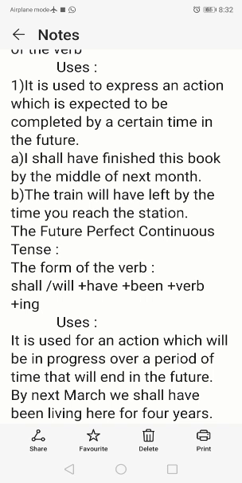So, this is all about tenses. And in the next class, I am going to give a few questions or examples regarding tenses, so that you will get a clear idea of the pattern of questions that are going to be asked in the exams. Okay, thank you.